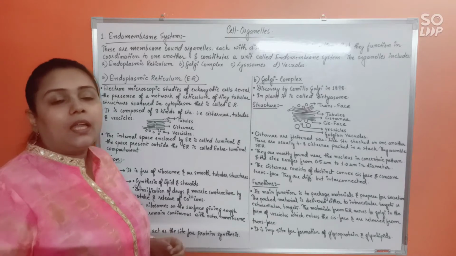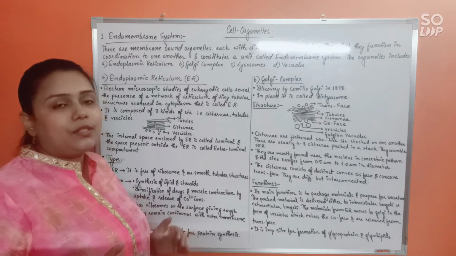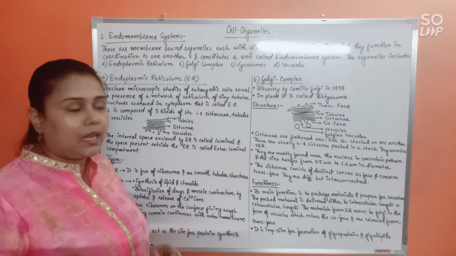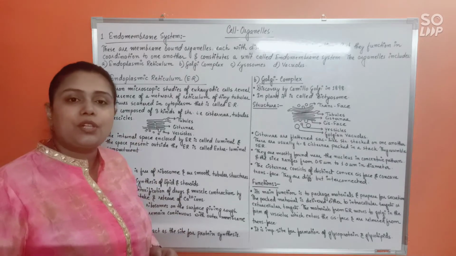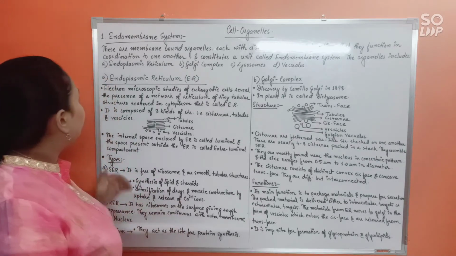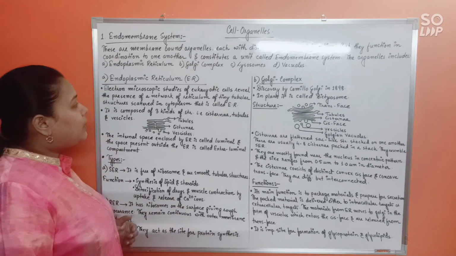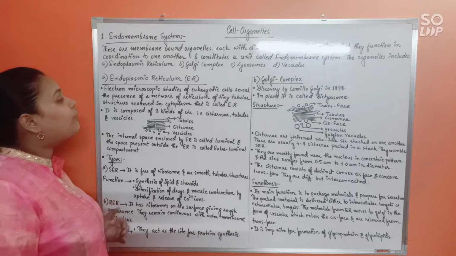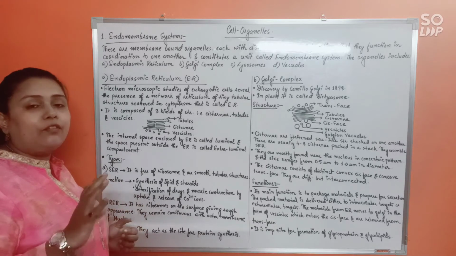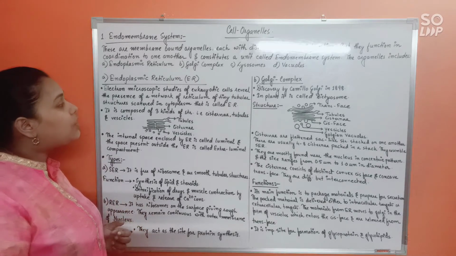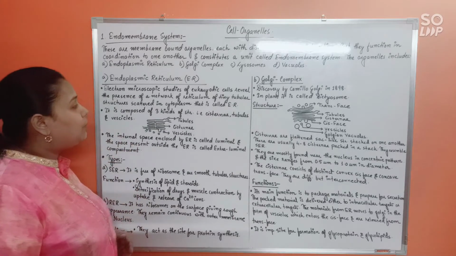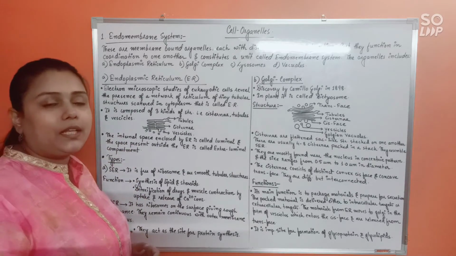First of all, ER was discovered by Porter and Thomson. Do remember the name. Next, electron microscopic studies of eukaryotic cells reveal the presence of a network of reticulum, that means a network of membranous structures, tiny tubular structures scattered in the cytoplasm, and that is what is called ER.